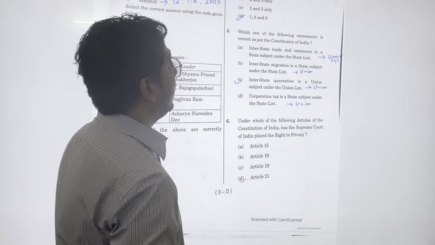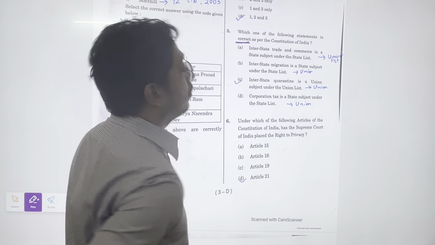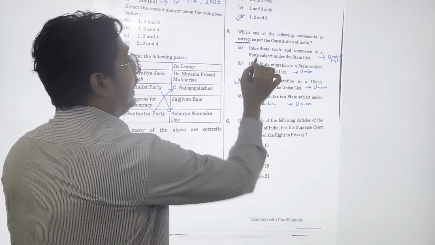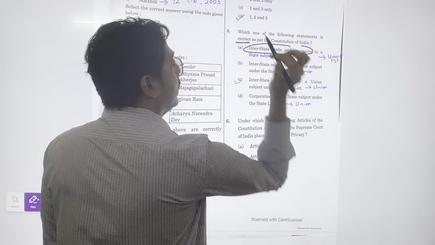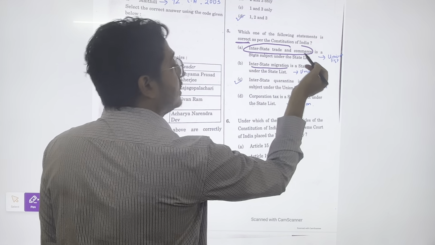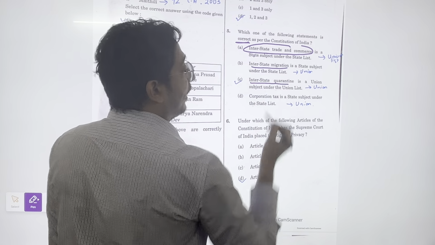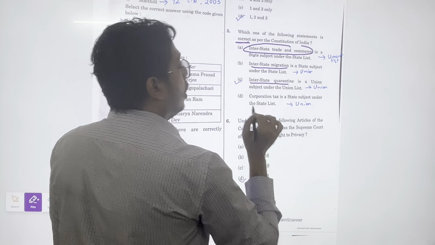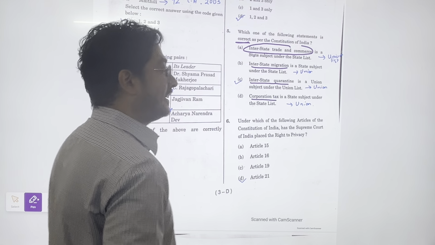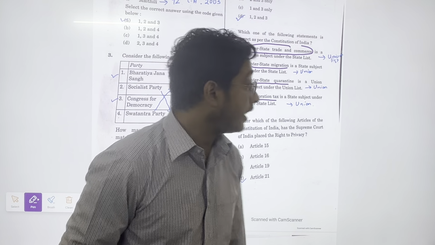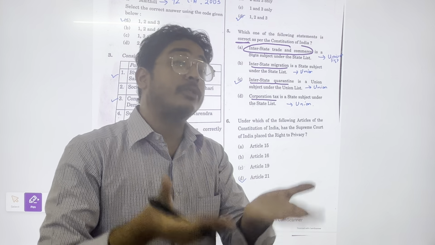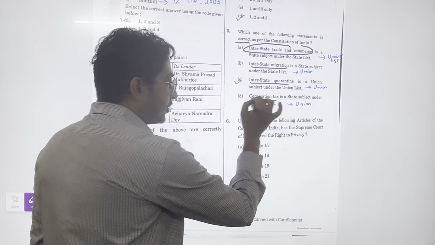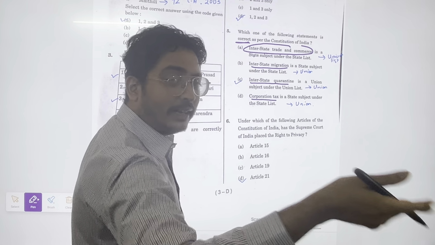Which of the following statements is correct as per the Constitution of India? Now, interstate trade and commerce, it is telling it is a state subject. Interstate migration, state subject. Interstate quarantine is a union subject, and corporation tax is a state subject under state list. Now the thing is, it's a moderate question. I'll not say it is a very difficult one or a very easy one. It's a moderate question because corporation tax is a union subject, because the central government does it.